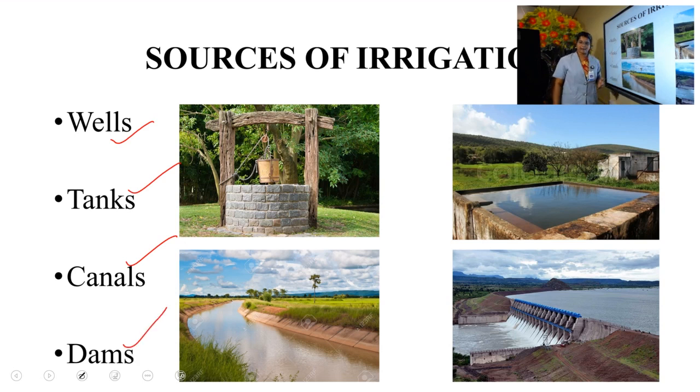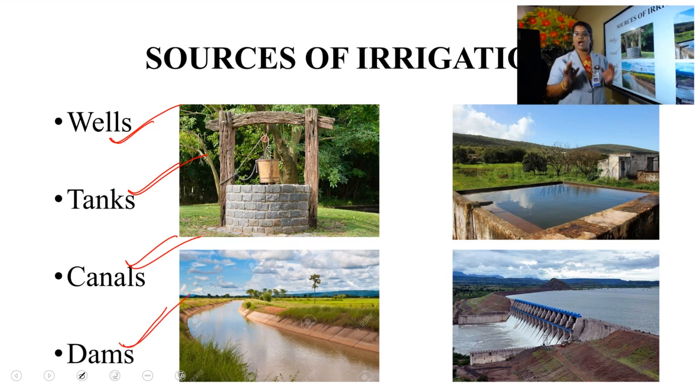Before starting this part, children, you have to keep in mind that you need not study wells, tanks, canals in detail. In your textbook, there are 3 to 4 points, and you need not study those points. You just learn the sources of irrigation: wells, tanks, canals, and dams.